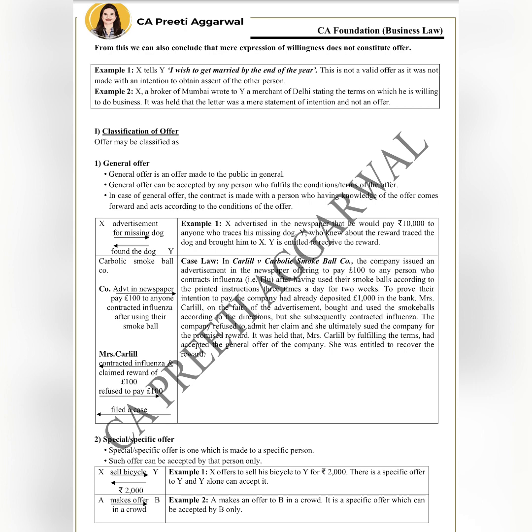Next, let us discuss the classification of offer. Now, offer is classified as general offer, special or specific offer, cross offer. There are many kinds of offer. Now, what is a general offer? General offer means an offer which is made to the public in general. Anyone who has knowledge of the offer can accept it.